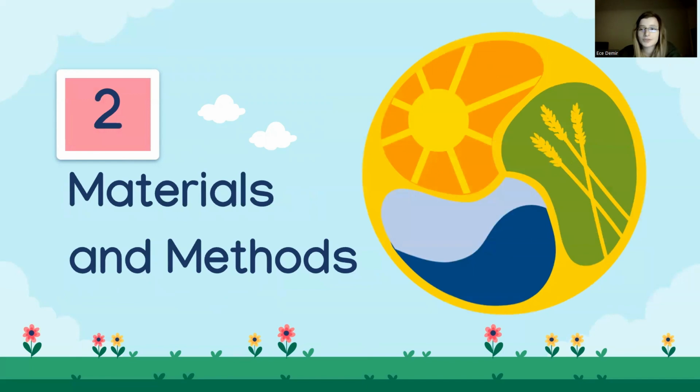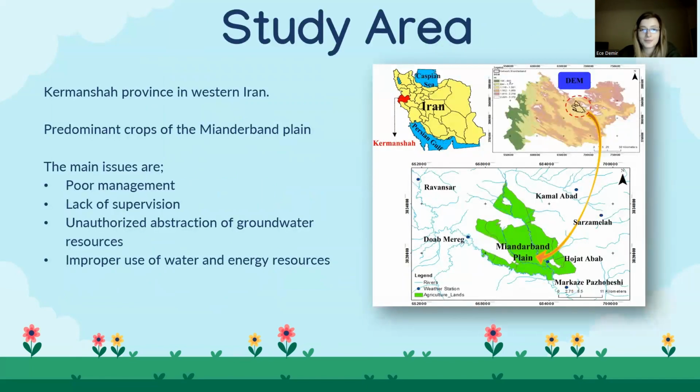Let's move on to the materials and methods in the study. The study area here is Kermanshah province in Western Iran. In this study, the predominant crops in the area are wheat, barley, maize grain, tomato, potato, and rapeseed. The main issues in the area are poor management, the lack of supervision, the unauthorized abstraction of groundwater resources, and improper use of water and energy resources.